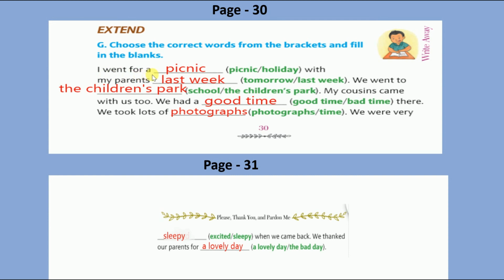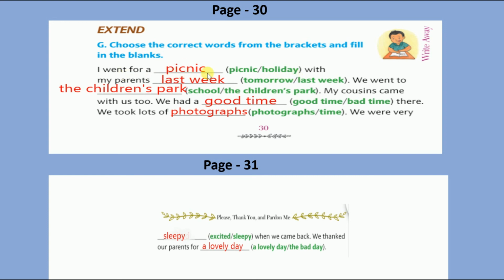I went for a dash. I went for a picnic or holiday. We can say I went for a picnic. So write down the word picnic. Here the word picnic comes in the middle of the sentence, so the word picnic begins with a small letter p.